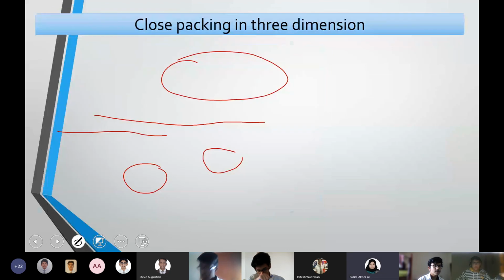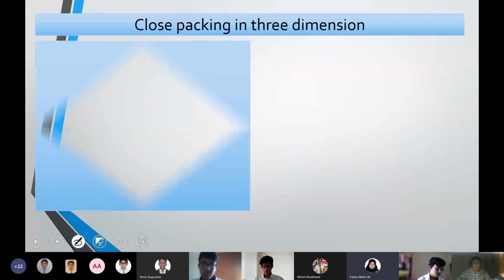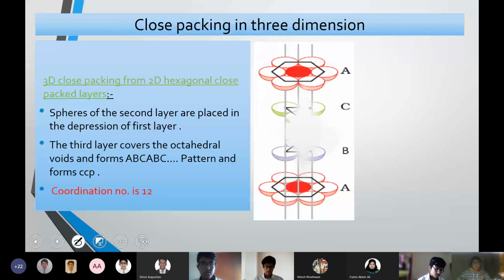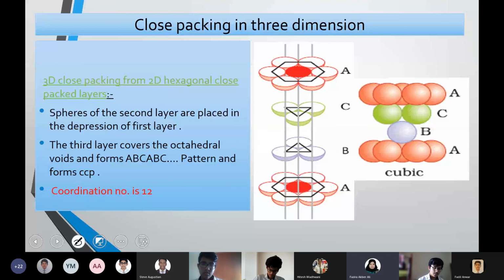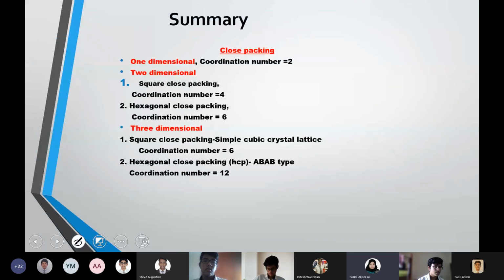Yeah, so we'll continue tomorrow about the other type of close packing. There is one more type where you have ABC type. That means 3 different types of layers. So that we'll discuss later. Then we'll go to the summary. I think here I have included all these things.